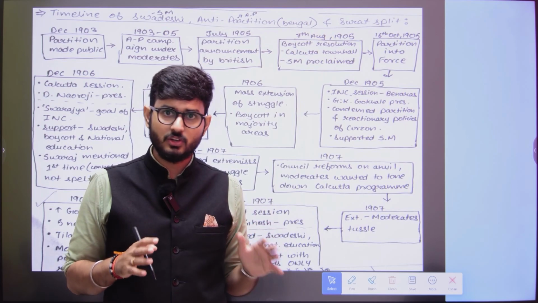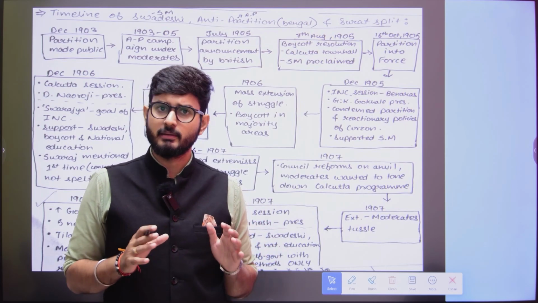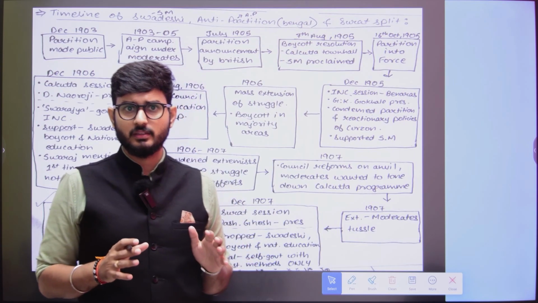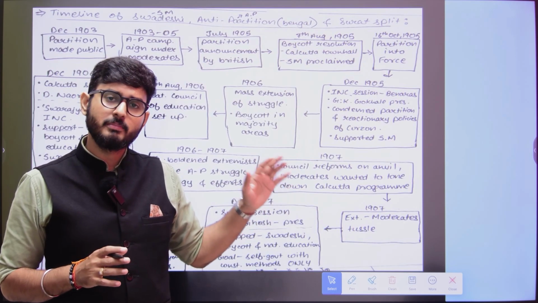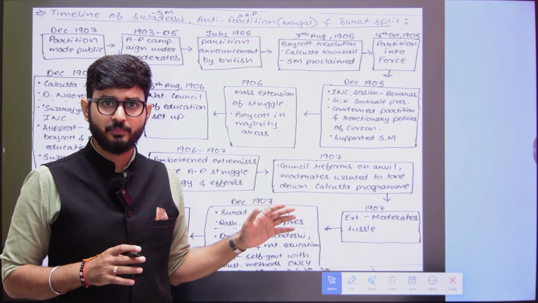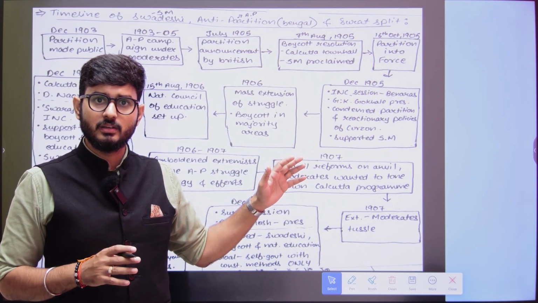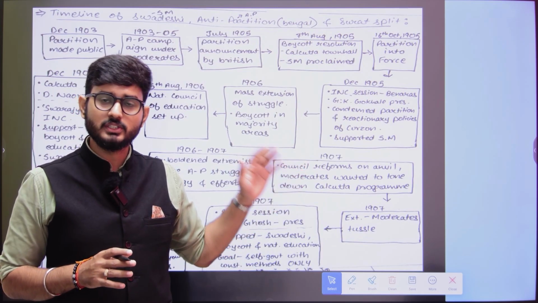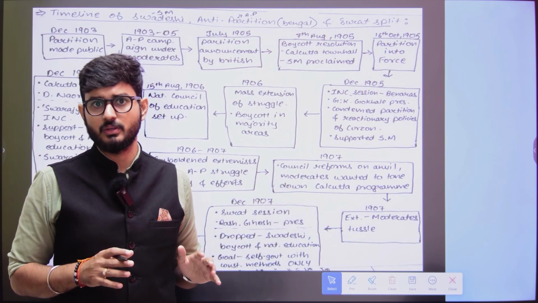Just in Bengal, the boycott impacted the British at such a negative level. Imagine if that same boycott was done at a national level, what level of impact would it have on the Britishers?